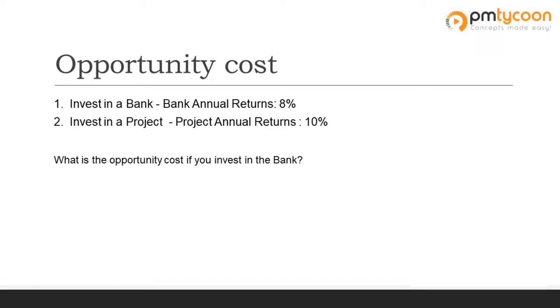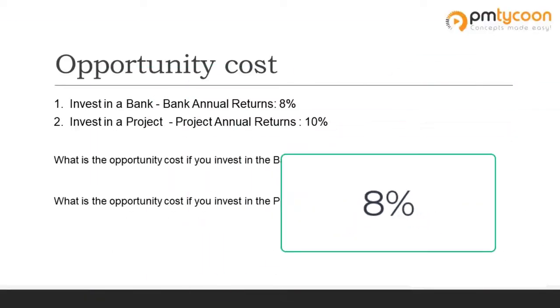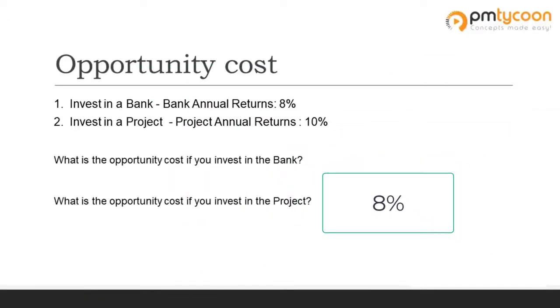Now, if I use the same example, what is the opportunity cost of money if invested in the project? And I believe you got it right. The answer is 8%, because you're losing the 8% that you could have gotten from the bank if you had invested the money in the bank instead of a project.